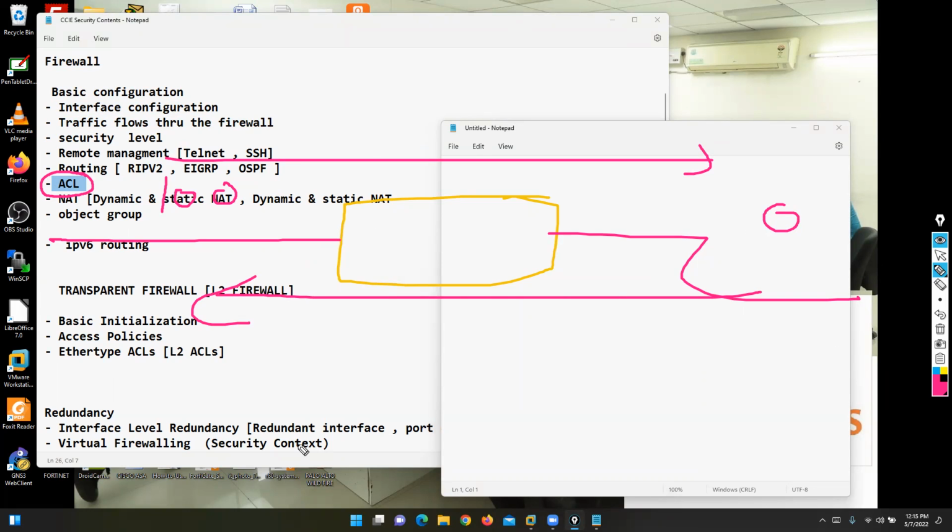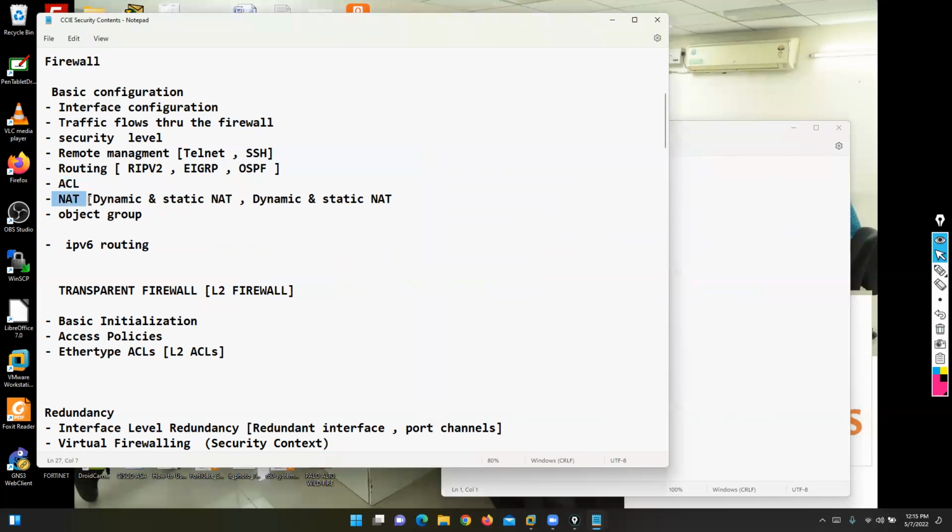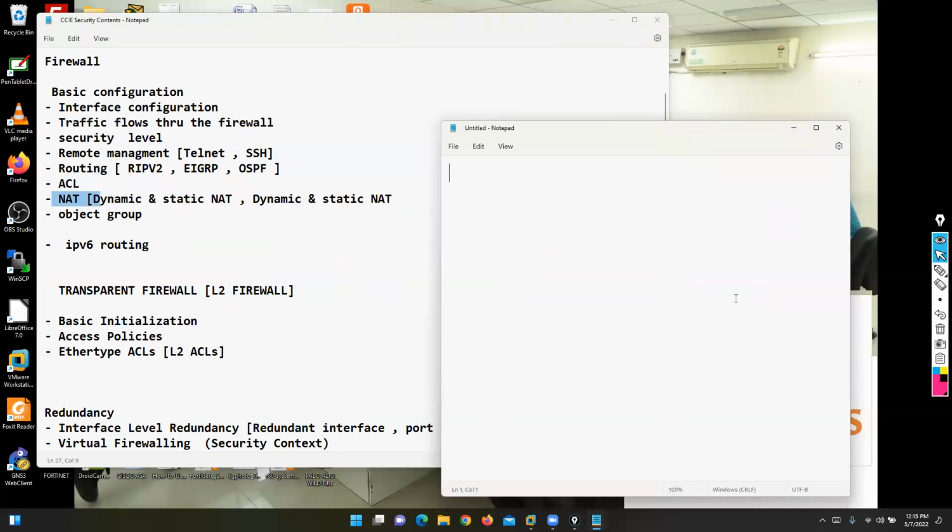Yes, yes, yes, sir. Okay, so ACL is a common topic. In Cisco, this is called ACL. In other vendors, it's called security policy, or you can say firewall policy. Then we can focus on the translation option. Translation is important because in case you want to allow traffic from private to public or public to private side, you need to use the translation option.